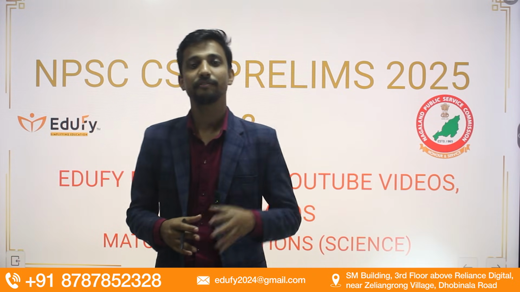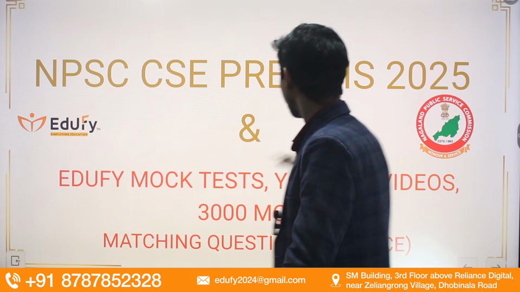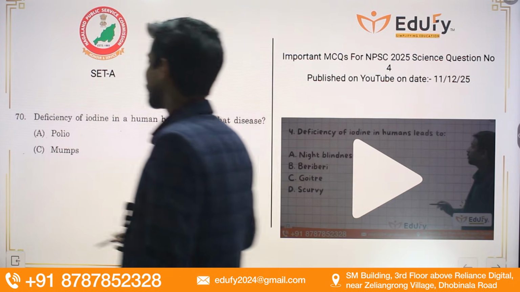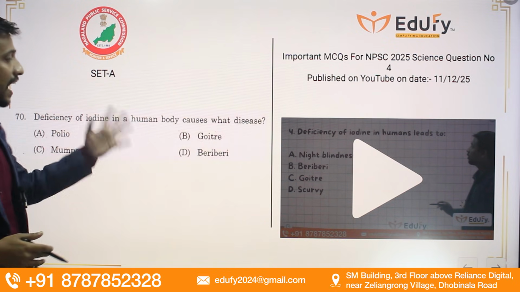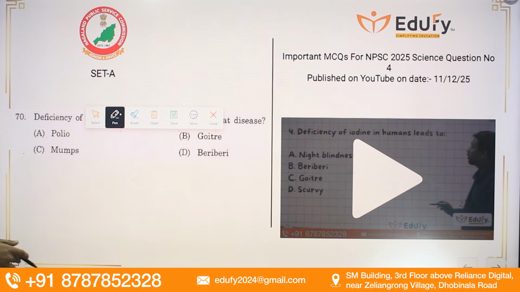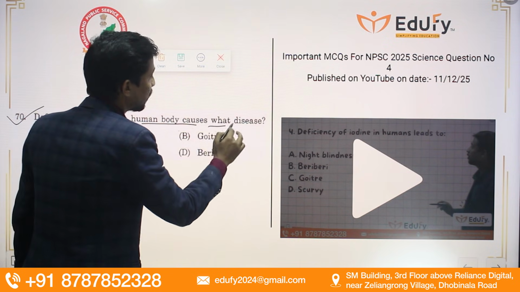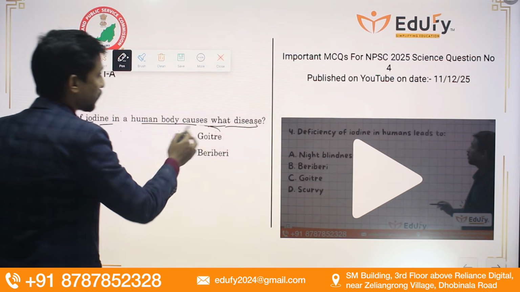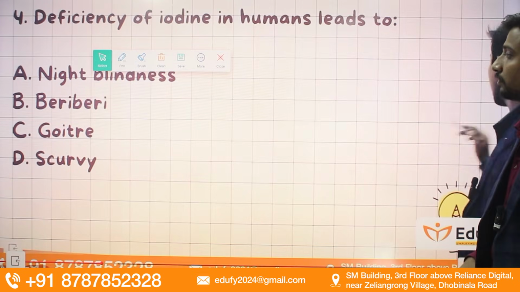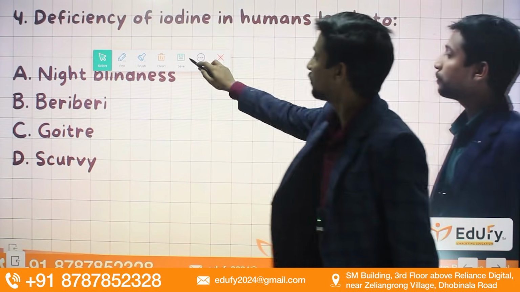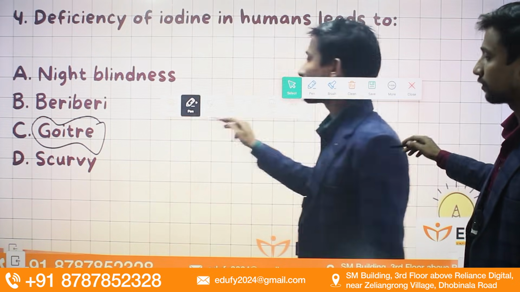Friends, we claim 5 questions in the science section as well. So with proof, I'm showing you right now. So guys, our first question, it's a direct hit question from our YouTube video sessions as well as from our 3000 MCQs. So the question is, deficiency of iodine in human body causes which disease? So it will be goiter, and we have the same here. Deficiency of iodine in humans leads to a deficiency disease known as goiter.